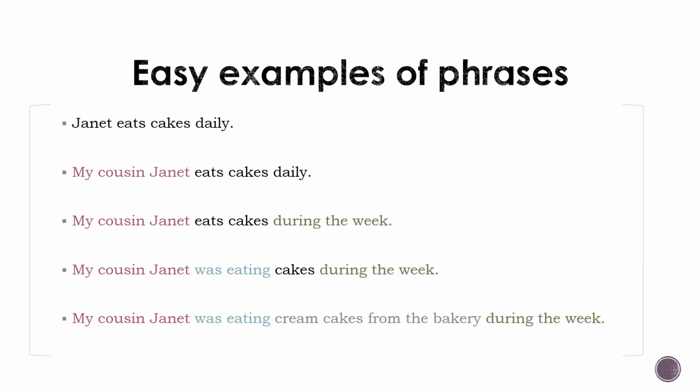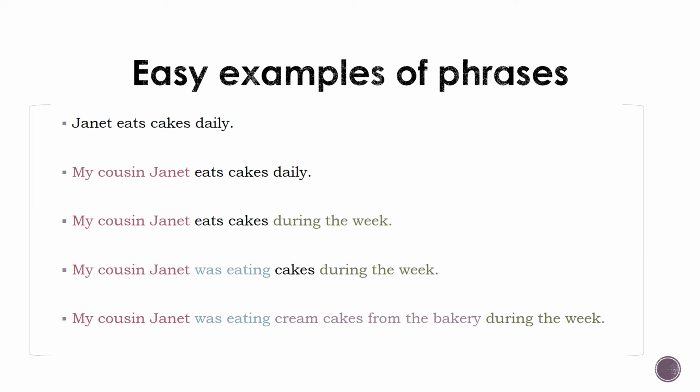Now we have a phrase, my cousin Janet. It's a three-word phrase functioning as the subject of the sentence. Note that the phrase itself doesn't contain its own subject and verb. The next one is: My cousin Janet eats cakes during the week. We've added another phrase. This one also has three words, but it is functioning as an adverb.